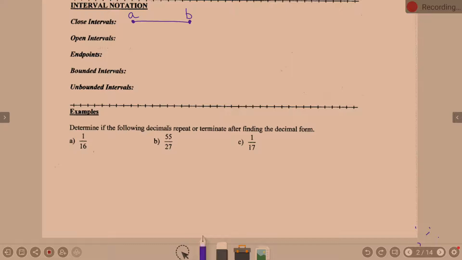They're closed points. They're filled in points. So it's going to be equal to. We can also write this as A less than or equal to X less than or equal to B. Because when the shading's in between, you can also put your variable, which in this case is X, and I can put that X in between. So that's saying that X is less than or equal to B. It's also saying that it's greater than or equal to A.